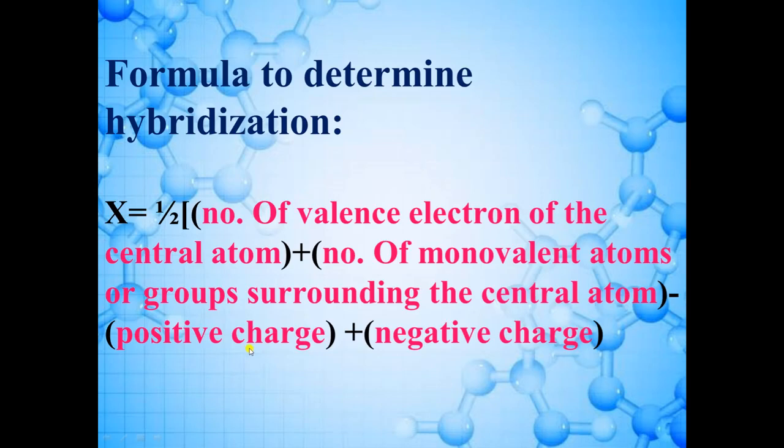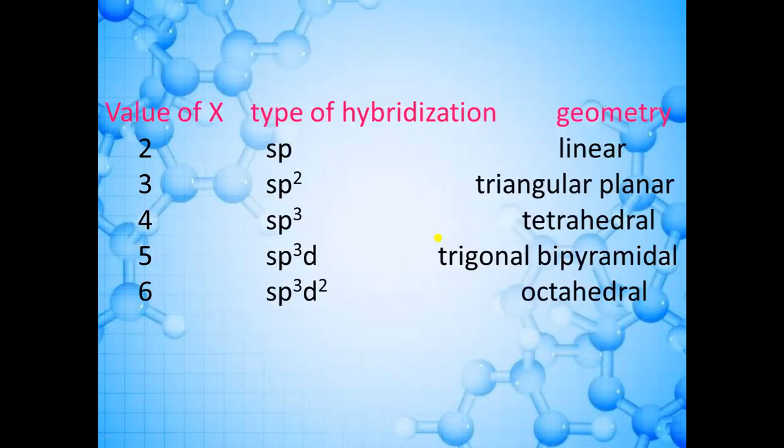If there is some positive charge over the molecule, then you will subtract it, plus negative charge. If there is some negative charge, then you will add it. Okay, so this is the formula. This is a very simple formula, and with this formula you can find out hybridization, shape and geometry.